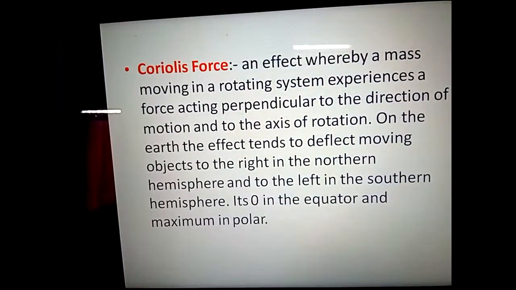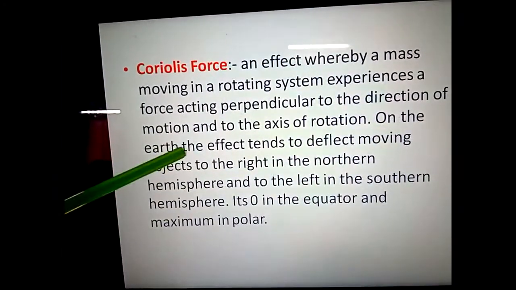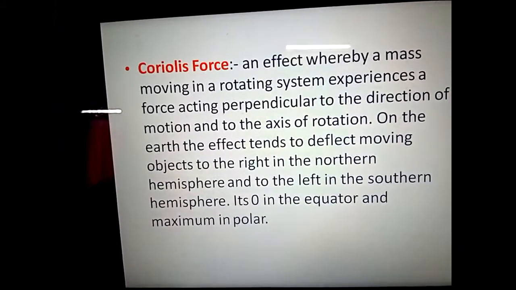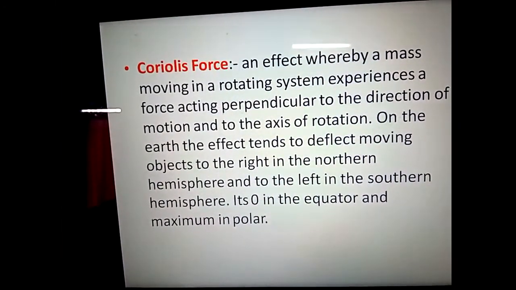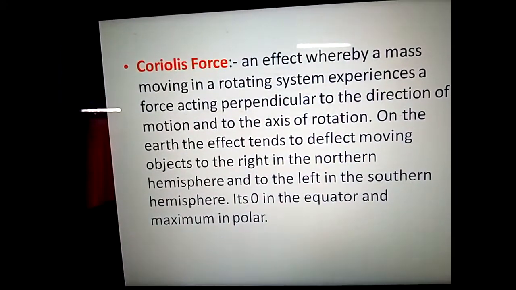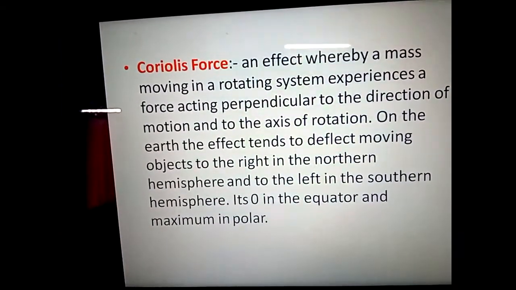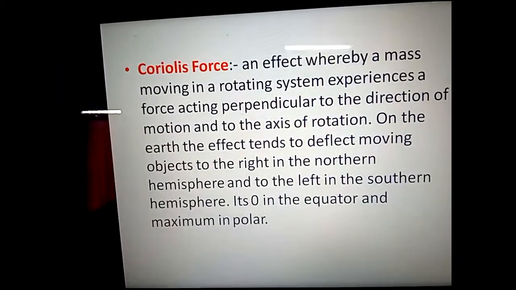This is Coriolis force. Now from where to where does Coriolis force move? As we know, earth rotates from west to east.